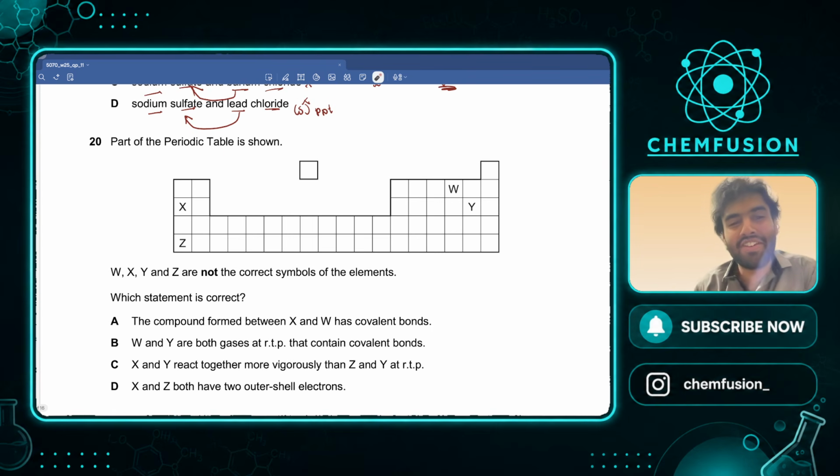Part of the periodic table is shown. W, X, Y, Z are not the correct symbols of the elements. Which statement is correct? Compound formed between X and W has covalent bonds.